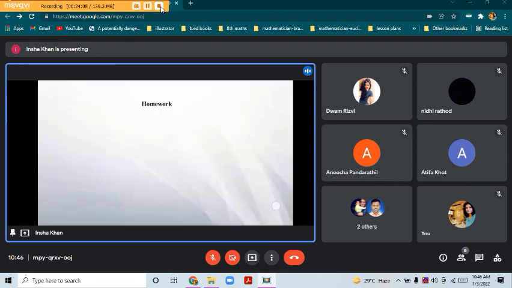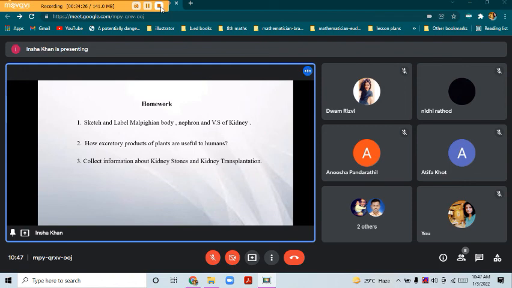So the homework for you all is, you have to sketch and label Malpighian body, the structure of nephron and the vertical section of kidney. You have to write how the excretory products of plants are useful to humans. We have just learned the three names. You have to write the uses of it. Besides this, you have to collect information about kidney stones and kidney transplantation.